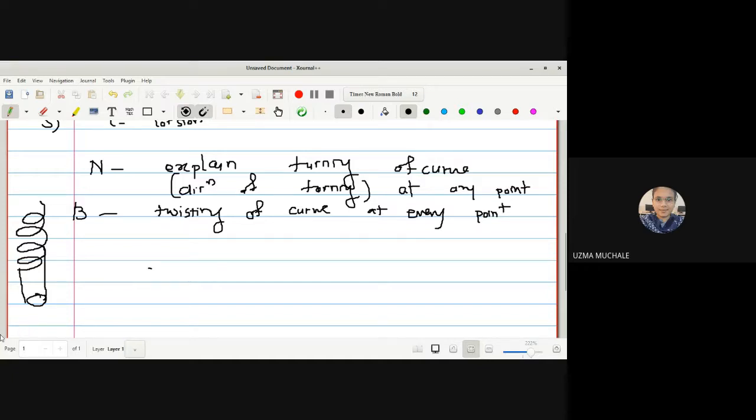So the binormal will explain how many twists there are in your curve at every point. The tangent vector will explain the velocity of the curve. And the fourth and fifth, curvature k and torsion, explain the shape of the curve.